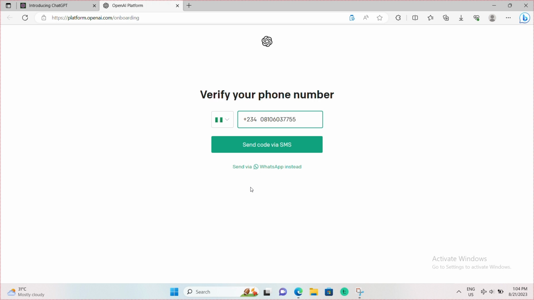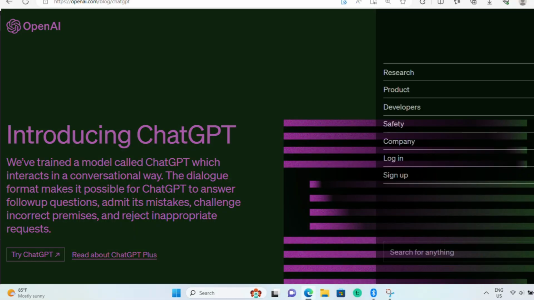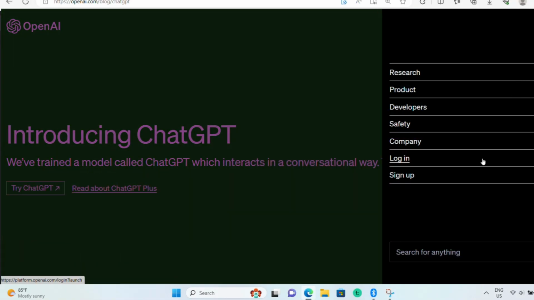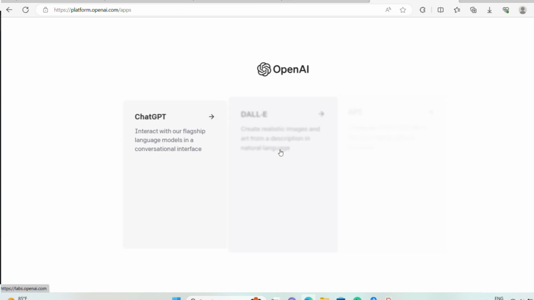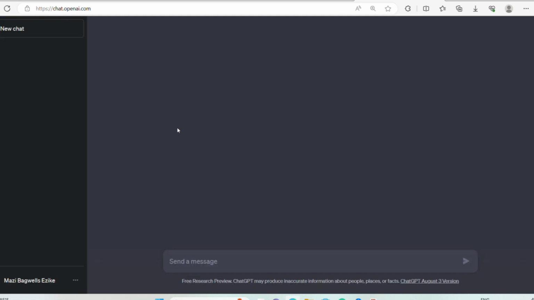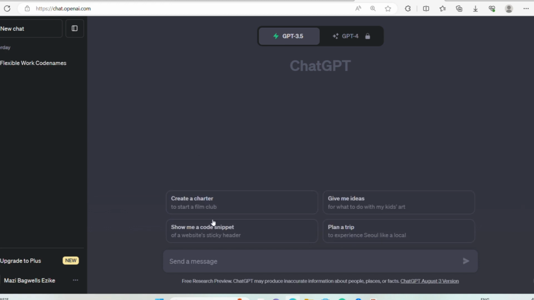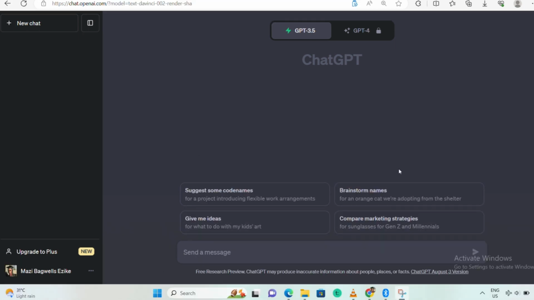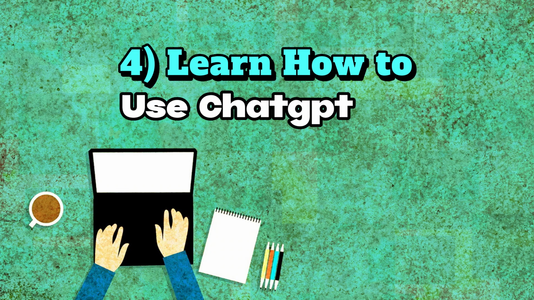Okay? So guys, I'm just gonna go ahead to log in since I am already signed up to this great AI tool. Alright? But if you haven't signed up for the first time, you would have to accept the disclaimers from ChatGPT before you can chat with the AI chatbot. Read and accept them one by one in order to enter the chat. Alright? And that's fine. Now, let's learn how to use ChatGPT.